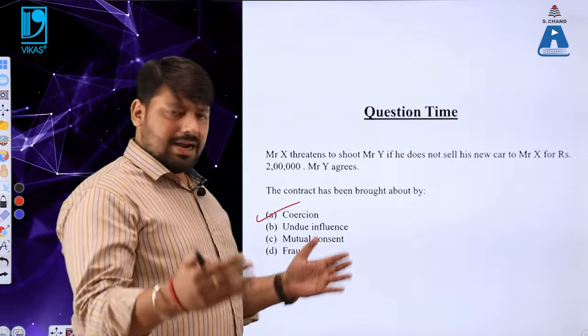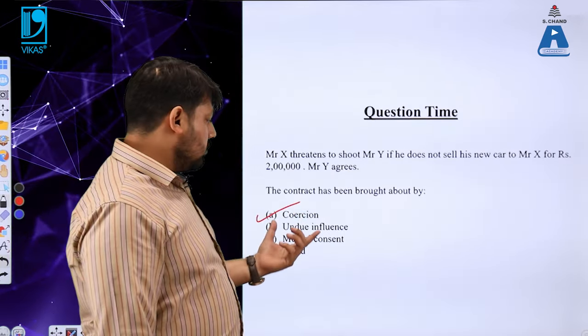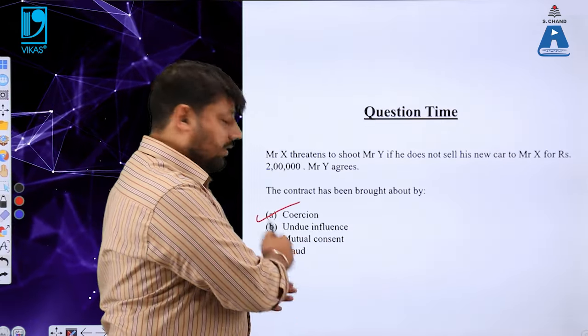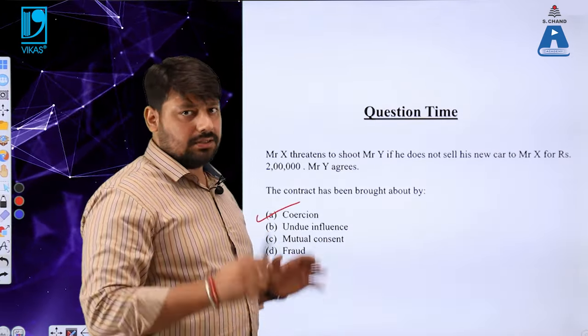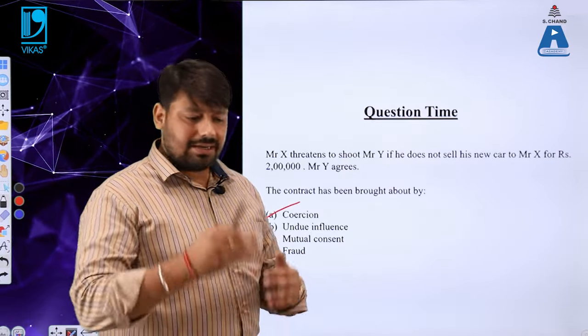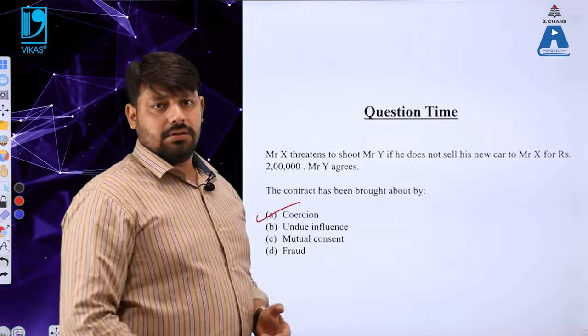If the contract has been brought about by any coercion or undue influence, if it is not mutual consent, or if there is a fraud in a contract, then that contract is not enforceable by law and is not a valid contract, and that is a voidable contract.